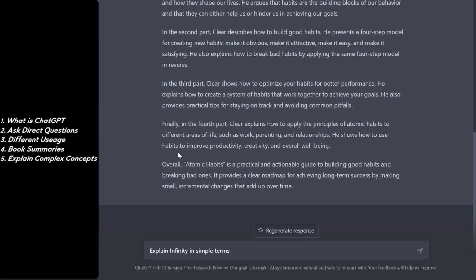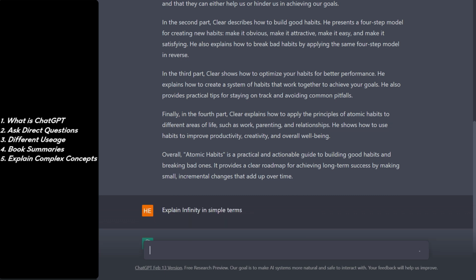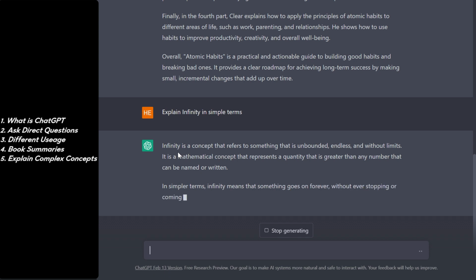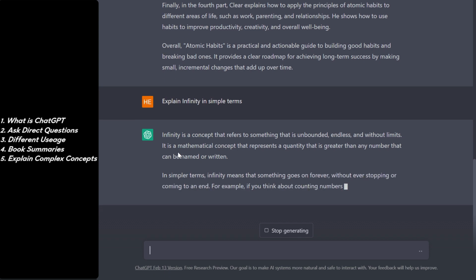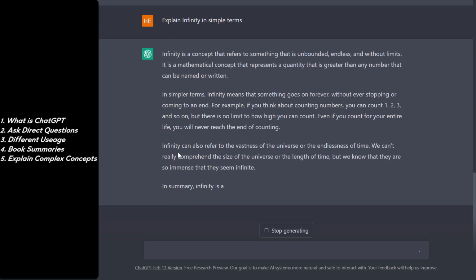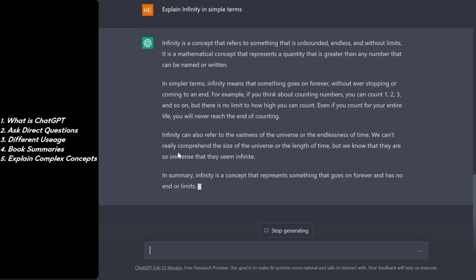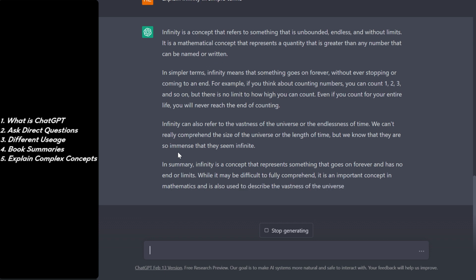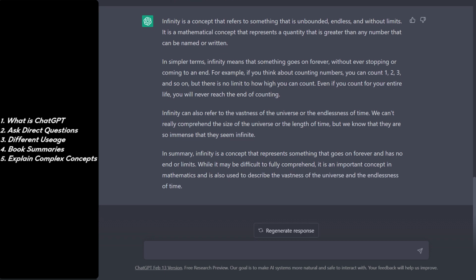The next thing that you can ask ChatGPT is to explain complex concepts in simple terms. Like I am going to ask him, explain infinity in simple terms. Infinity is a concept that refers to something that is unbounded, endless, and without limits. So apart from summarizing books and asking direct questions, you can ask him to simplify complex terminologies and concepts, and it will explain that. You can also ask him to explain it for a 5 year old.